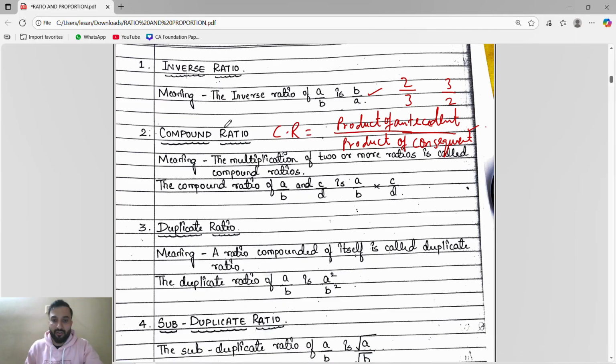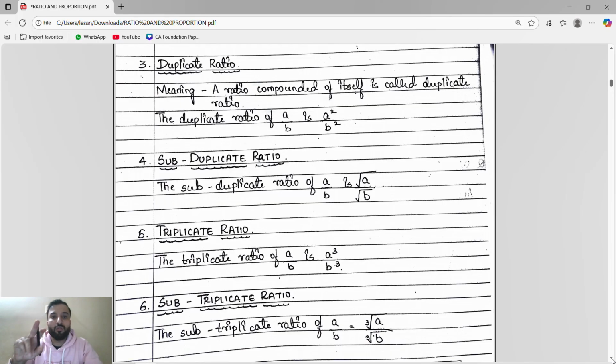So this is the compound ratio. Duplicate ratio: duplicate ratio means we have to do square. If any ratio A is to B is given and we have to find the duplicate ratio, we will do A square by B square. Suppose we have a ratio 3 is to 4. For the duplicate ratio we will do the square: 3 square by 4 square. 3 square is 9, 4 square is 16. 9 is to 16 is the ratio. Duplicate means we will do the square. A by B becomes A square by B square.